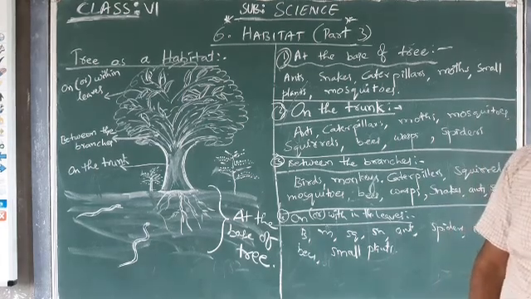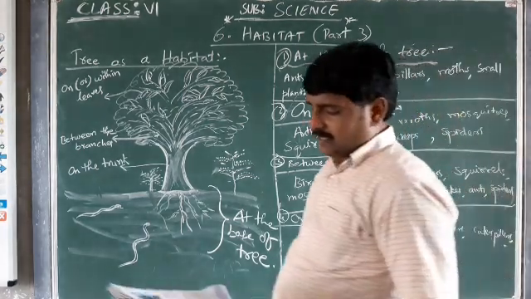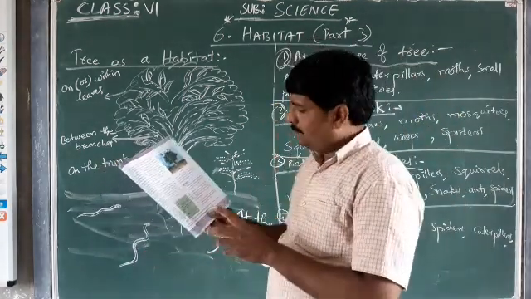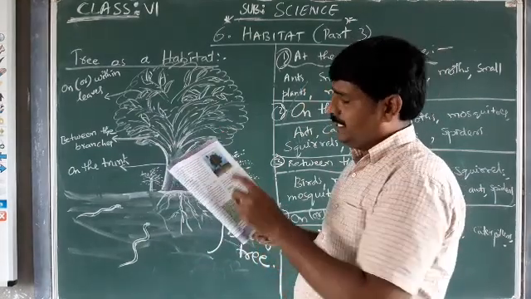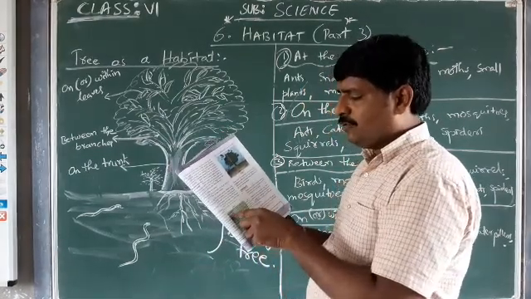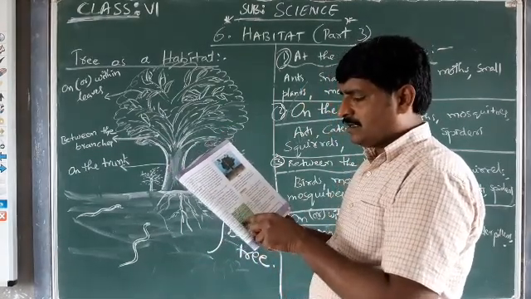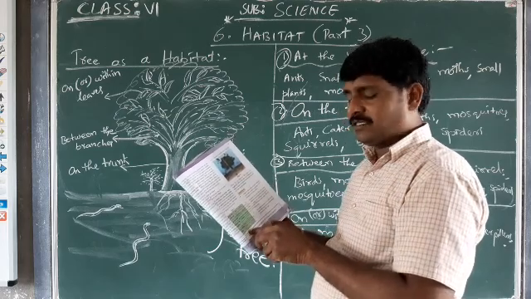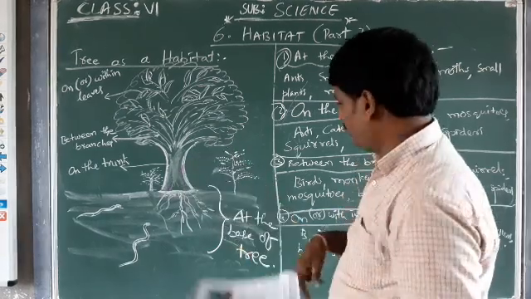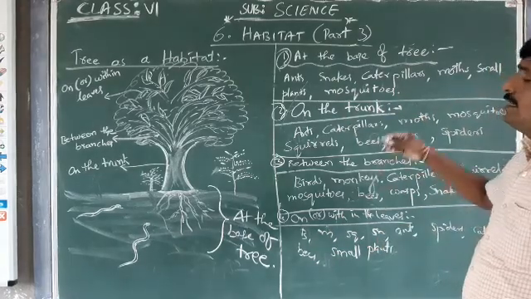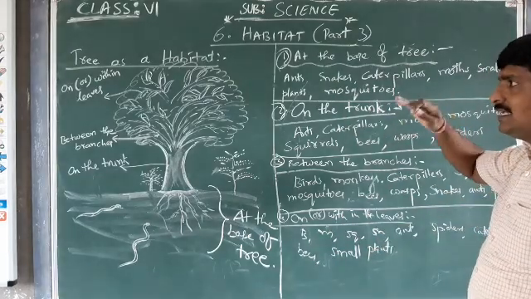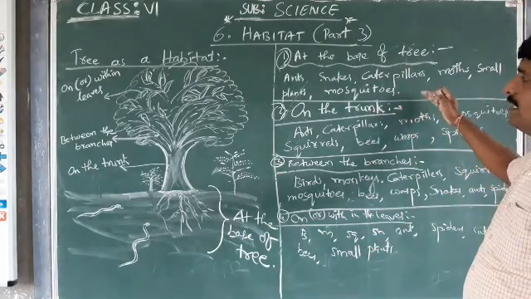Now see here we have a table on page number 57, table 2: at the base, on the trunk, between the branches, on the leaves. The different types of organisms found, considering the tree as a habitat, are given here.